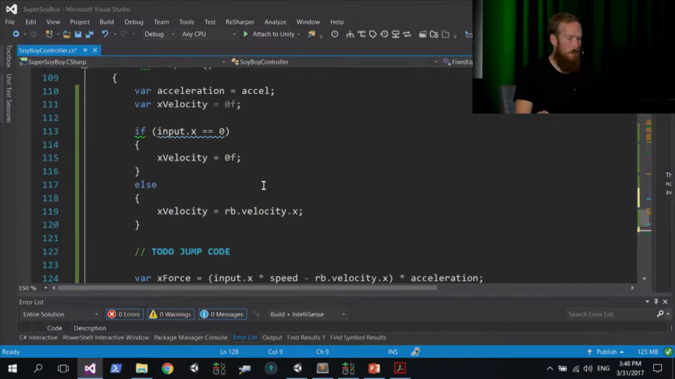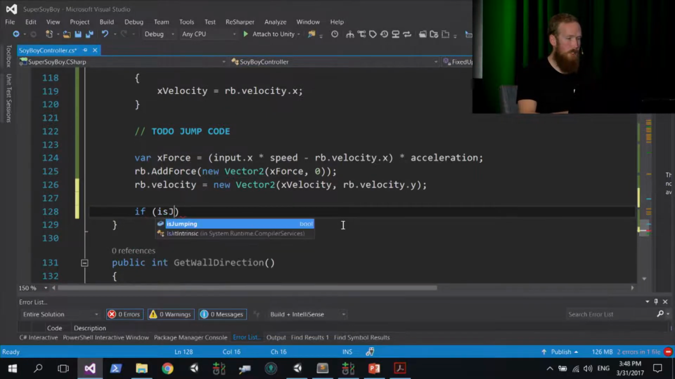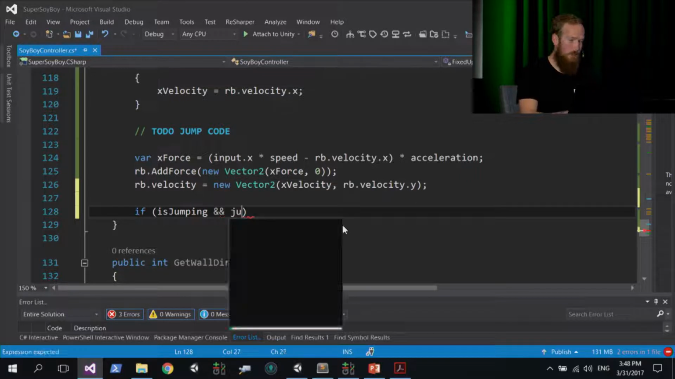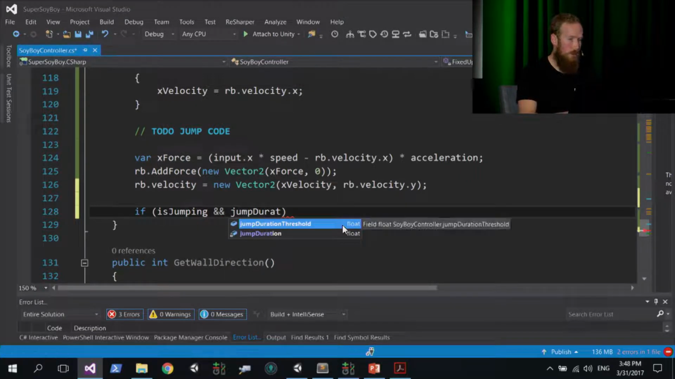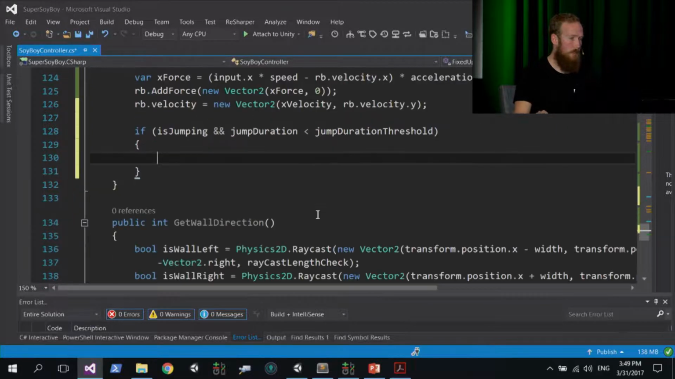Okay. All right, so back down in the fixed update method, what we now need to do is add some velocity on the y-axis to our rigid body on our character to actually get him to jump. So at the very bottom of fixed update, we're going to say if isJumping, which is basically saying if that's true, and our jump duration is less than our threshold, close parentheses, and then we're going to open up braces, and we're going to set our rigid body velocity manually here.